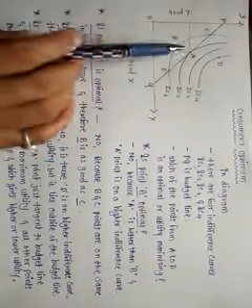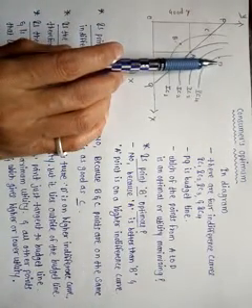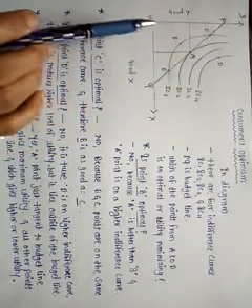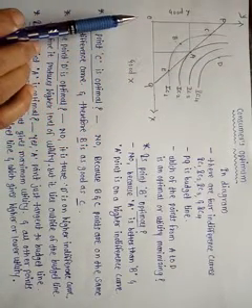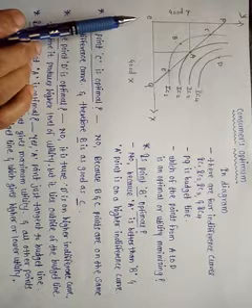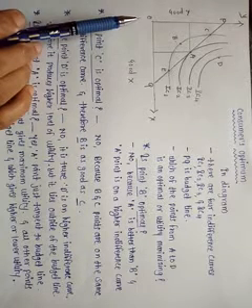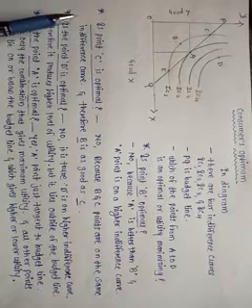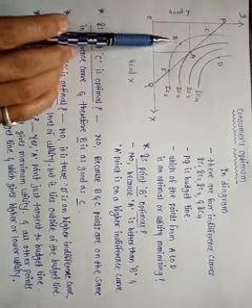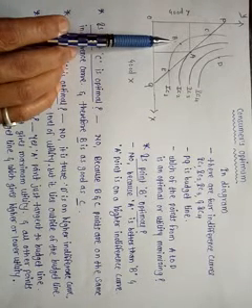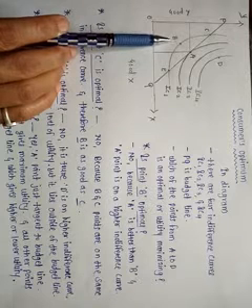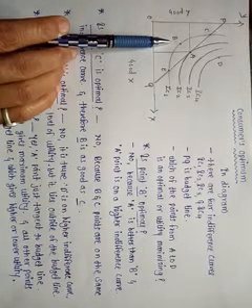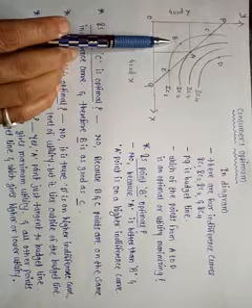Then from A to D, which point is optimal, or which point is utility maximizing? Is point B optimal, meaning is it the best for the consumer's equilibrium?